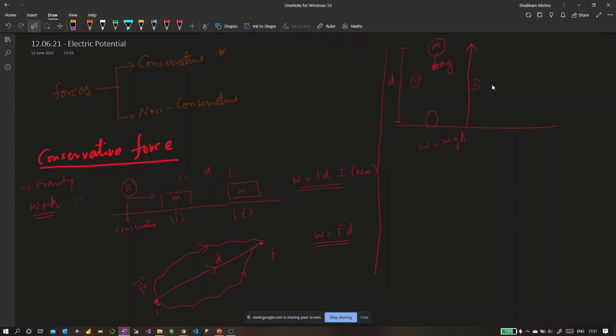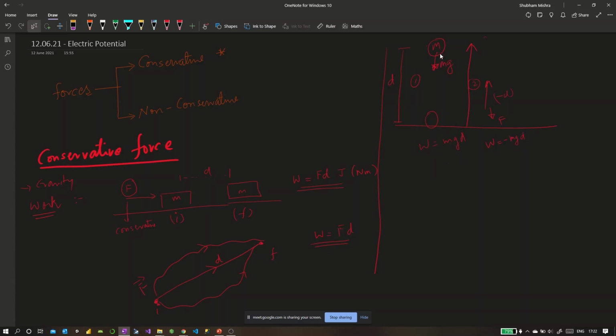Now if we take it back up, so step one was we brought it down, step two we take it up. When we are taking it up, the object is moving in this direction, but the force is being applied downwards. So the displacement is negative as compared to the force because they are exactly in the opposite direction. Force is downwards, but the displacement is upwards. So when we take it upward, the work done would be minus mgd, right?